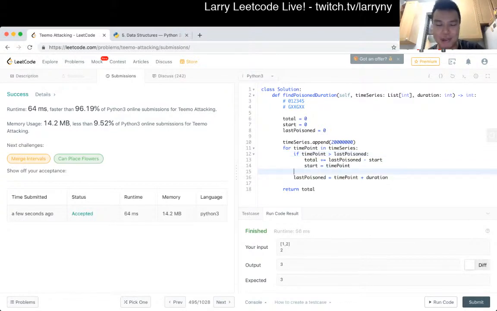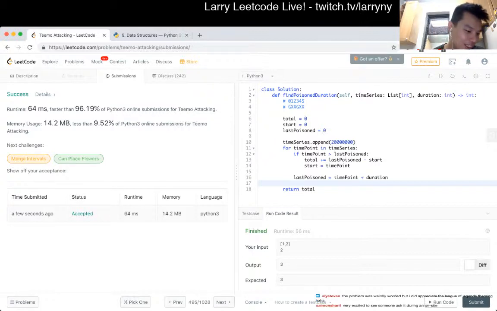A mini retro. I think this was pretty straightforward. The thing worth pointing out is that I added a sentinel value at the end so that I don't have to do an extra case here. An alternate solution could have just handled total after the loop, and that could have been okay too. But for more complicated cases, you just want to add a sentinel value so you don't have to add an extra case for having it at the end.